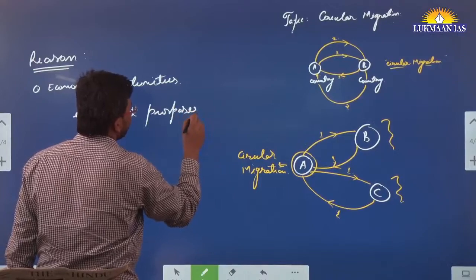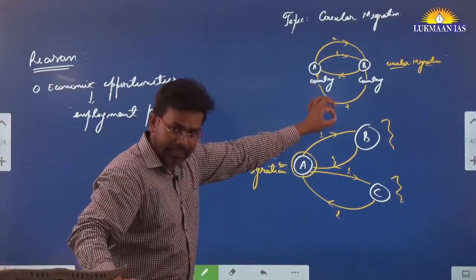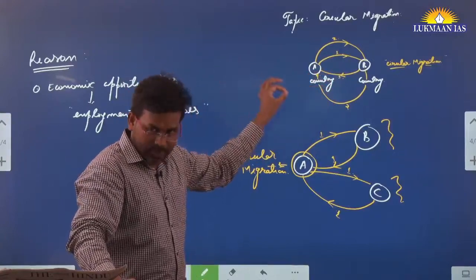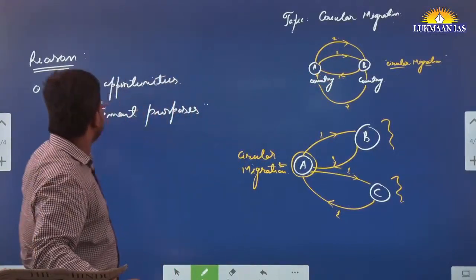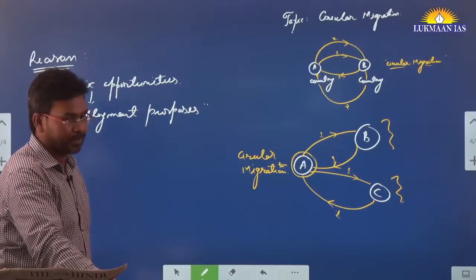People go from one country to another country to do some job. After staying for some time, they come back to the country of origin. So generally people go for economic reasons. So this is known as circular migration.